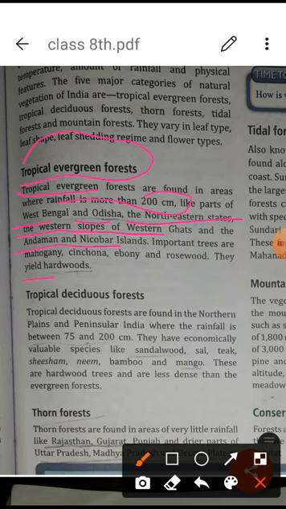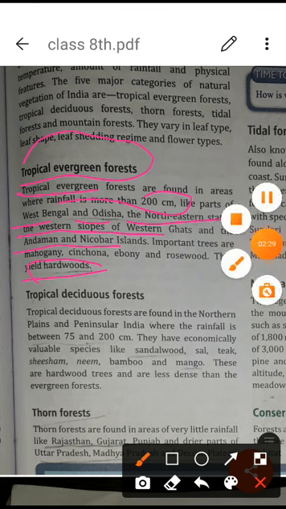They yield hardwoods. About this only, students, we have learned in terms of the world's forests also. So the same thing is there, especially the characteristics of tropical evergreen forest: the hardwoods are there, and mahogany, ebony, cinchona, rosewood are the main trees included in tropical evergreen forest. And the other regions which we have talked about here, especially Bengal, Odisha, the western slope of the Western Ghats, Andaman and Nicobar, this we can understand.